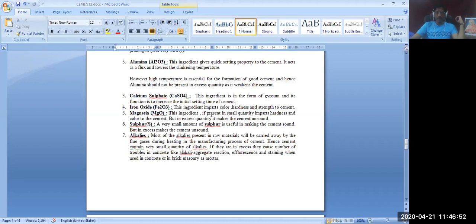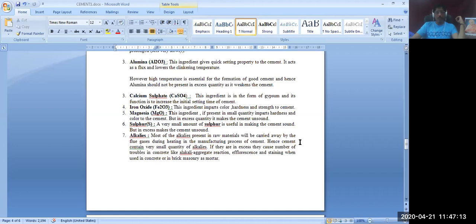Then magnesia. This ingredient, if present in small quantity, imparts hardness and color to the cement, but in excess quantity it makes the cement unsound. Next, alkalis.